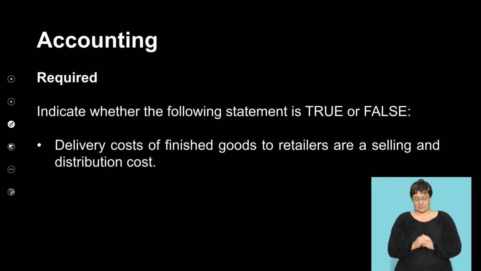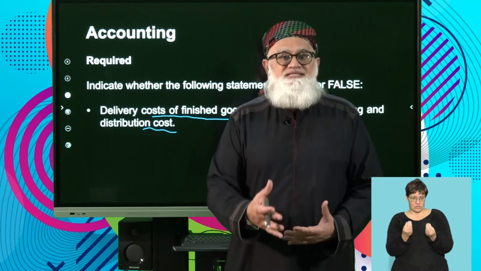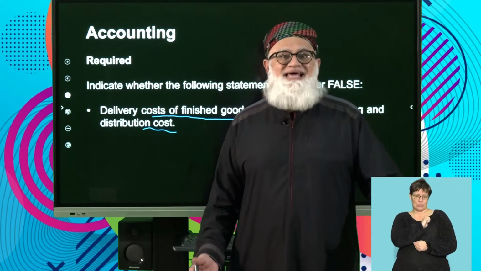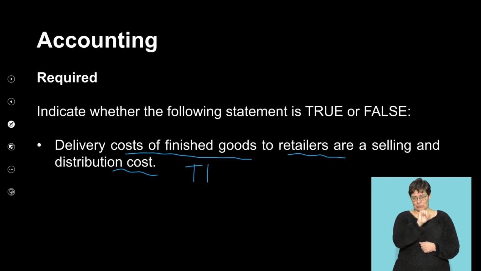Next one. The delivery cost of finished goods to retailers are selling and distribution cost. Delivery cost of what? Finished goods certainly would form part of your selling and distribution cost. So obviously this one will be true.